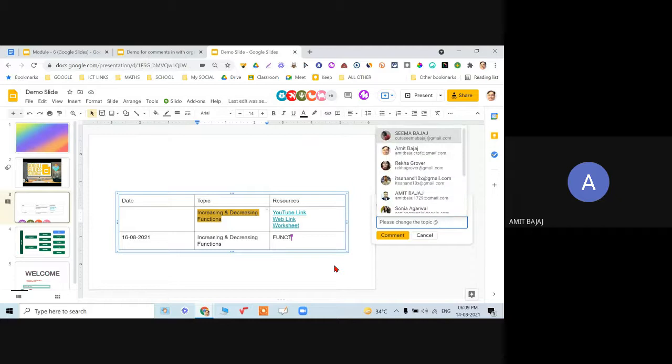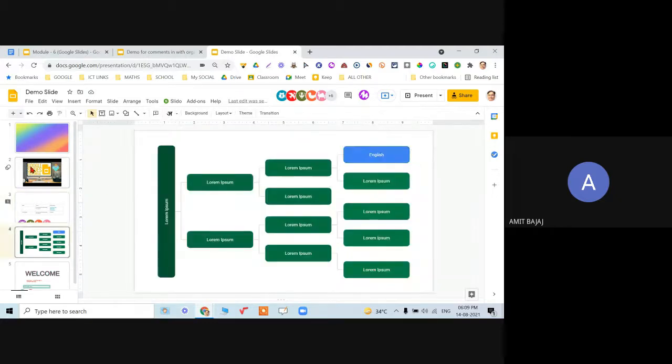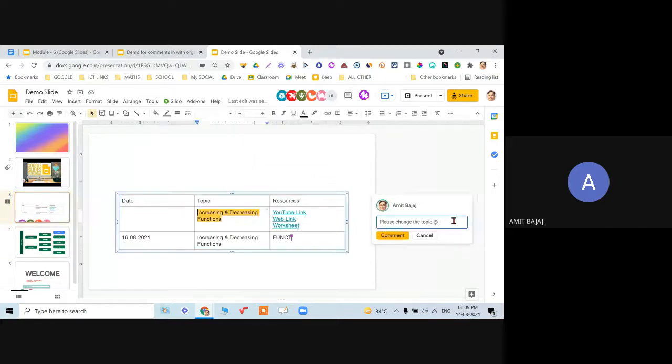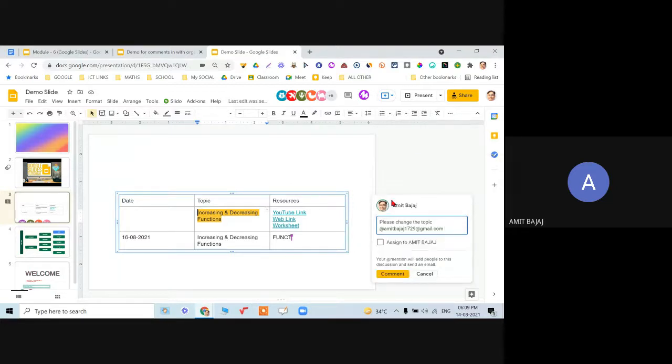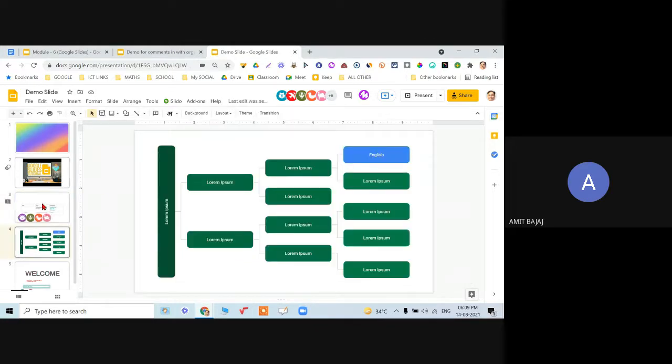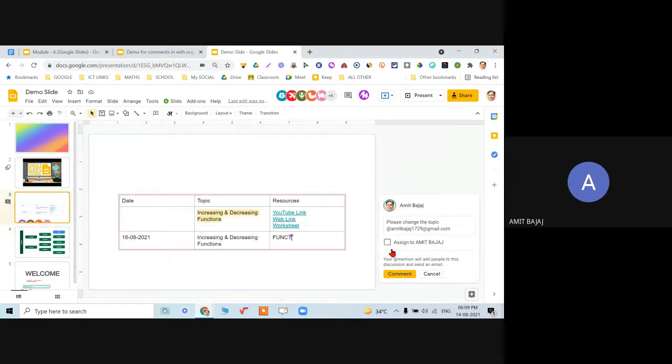At the rate you will have the email IDs of, sorry, so at the rate and email ID, you can type the email ID also here. And when I click on this particular email ID, assign to that particular person and click on assign.